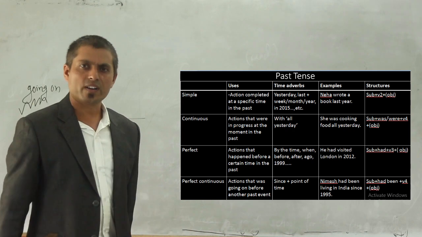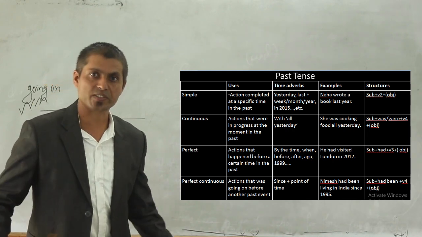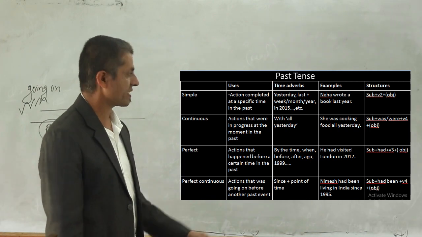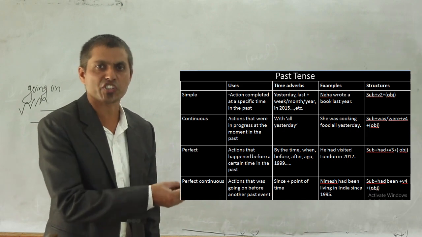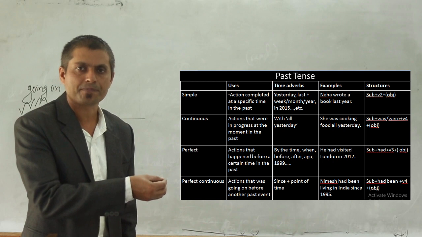They were fighting all yesterday. They were swimming all yesterday. They were eating all yesterday. They were dancing all yesterday. Like this, okay, with "all yesterday." You have to notice "all yesterday." All plus the past indicator: at the given time, the action was going on.